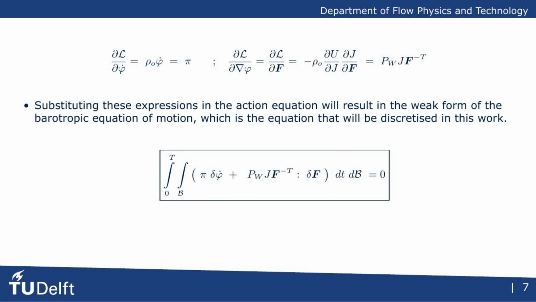By taking the functional derivatives of the Lagrangian, we can identify key physical quantities. The derivative with respect to the velocity phi dot gives us the canonical momentum density pi. The derivative with respect to the deformation gradient delta phi gives us a term that is equivalent to the First Piola-Kirchhoff stress tensor. Substituting these expressions back into the action equation results in the weak form of the barotropic equation of motion. This is the equation that we will discretize in our work.